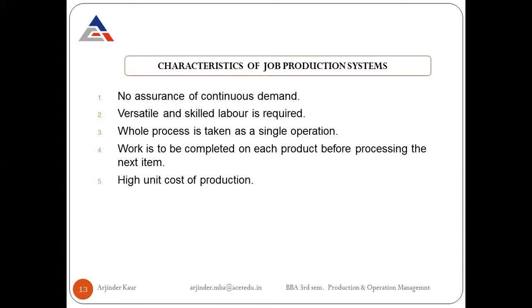A high unit cost of production, because the products are produced in small quantities, because here the goods will be produced as per the orders. There might be the case that in one order they will be producing 10 units, then they might be producing 30 units in the other. So you'll see there is no continuous process going on. We have to stop the production depending upon the frequency of orders received.